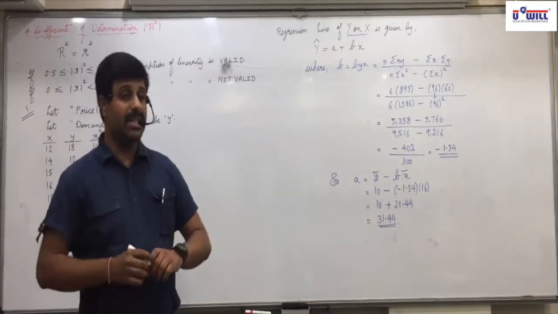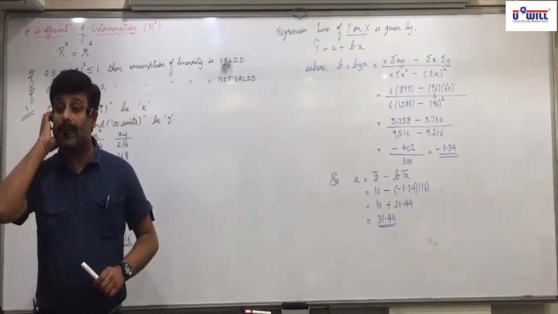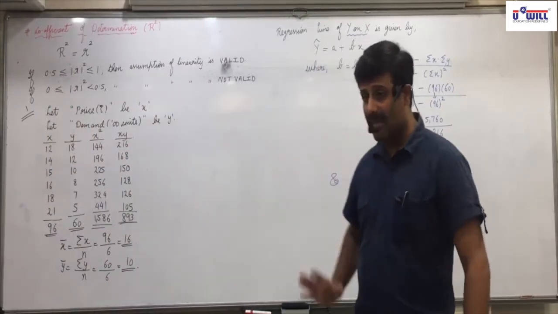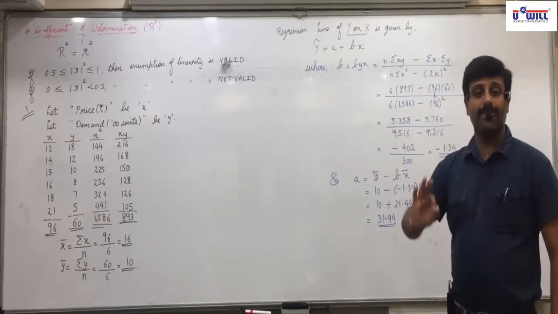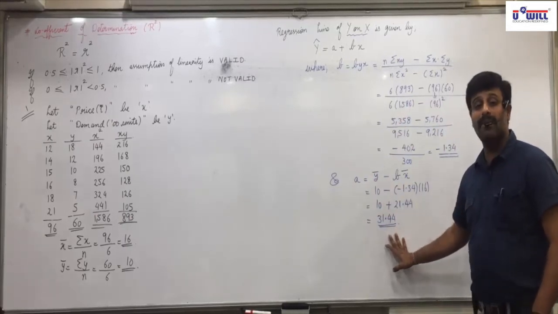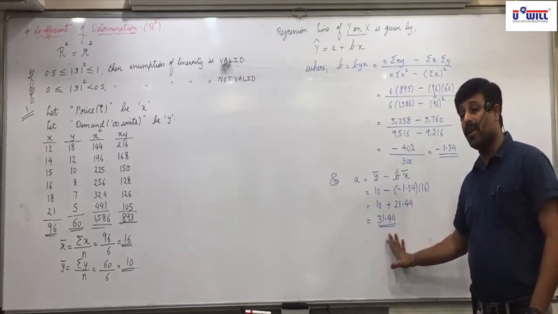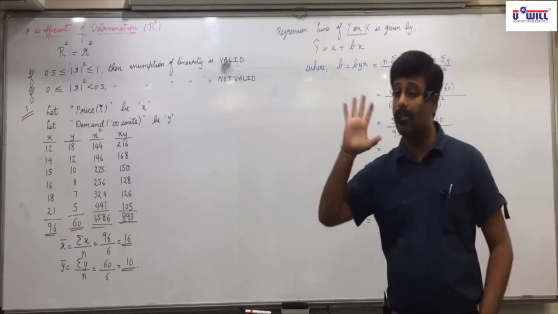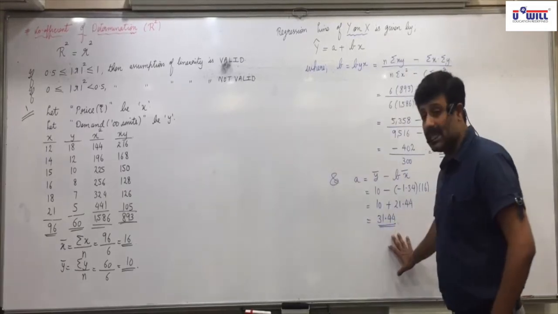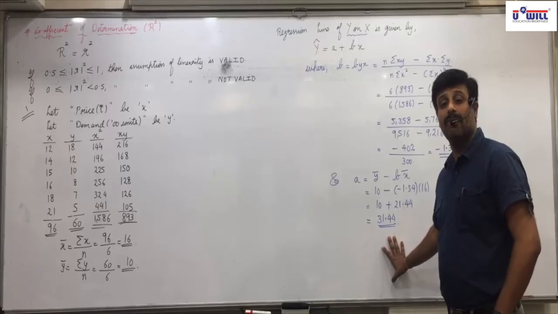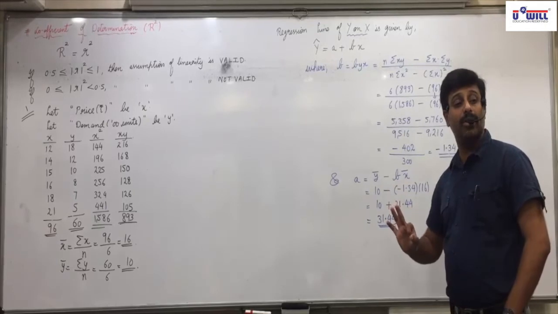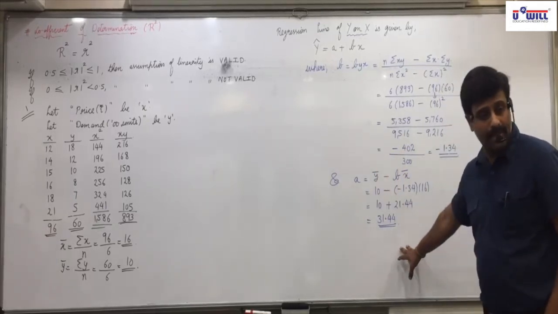Now again, I discussed with you yesterday that a is the autonomous value of y, which does not depend on x. Even if x is 0, this much of y will be there. Even if the price does not change, minimum demand of 31.44 into 100, that is 3144, will always take place, whether you change the price or not. This is the autonomous demand, which irrespective of price is always going to be there. Your product's demand of 3144 units is going to be there. Is everyone clear with this?